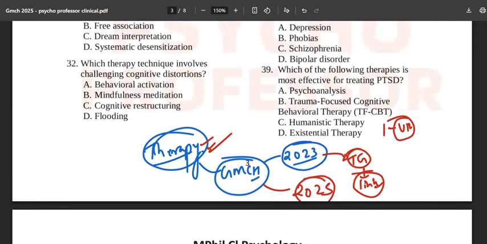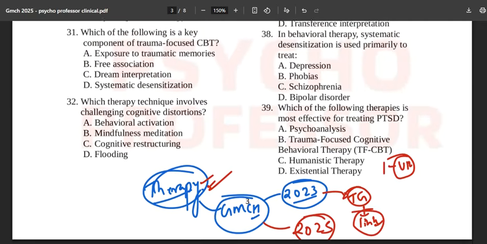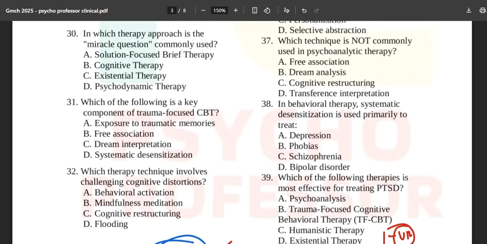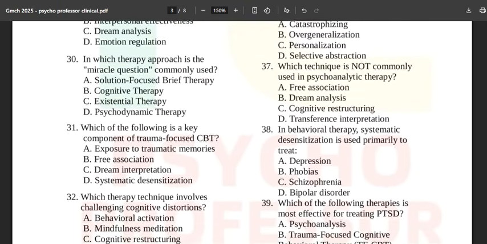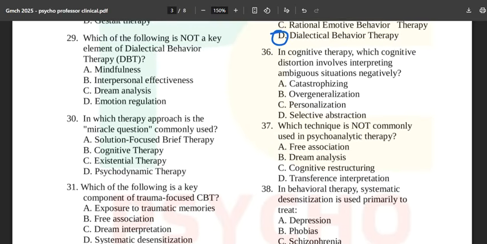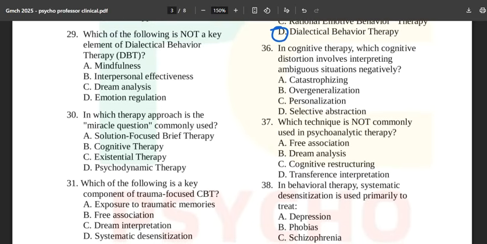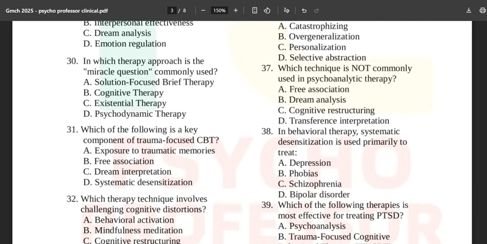Okay, now see, which therapy technique involves challenging cognitive distortions and trauma? For CBT, everything is coming. In cognitive therapy, which cognitive distortion involves interpreting ambiguous situations negatively? And now see this question number 37. Which technique is not commonly used in psychoanalytic therapy?